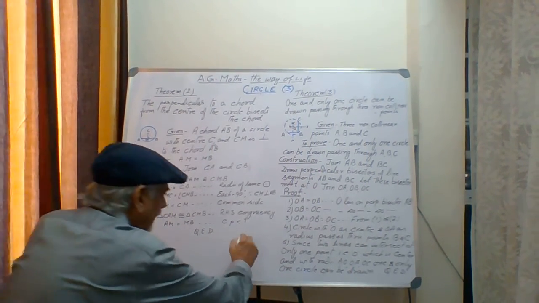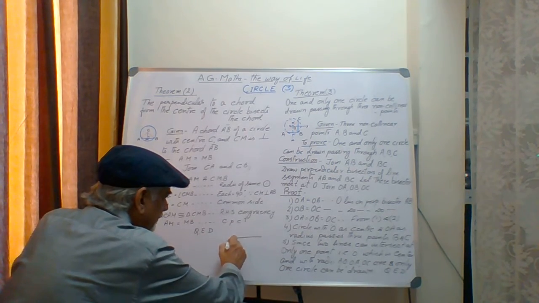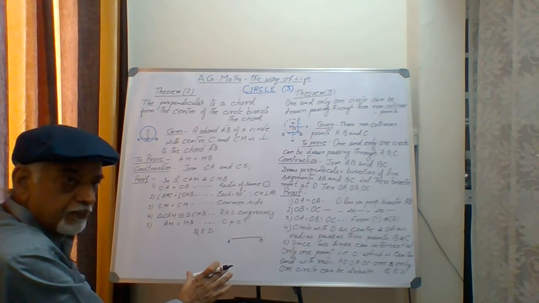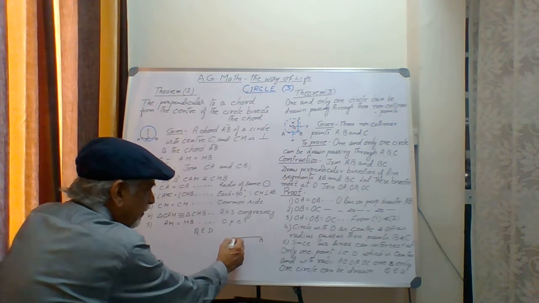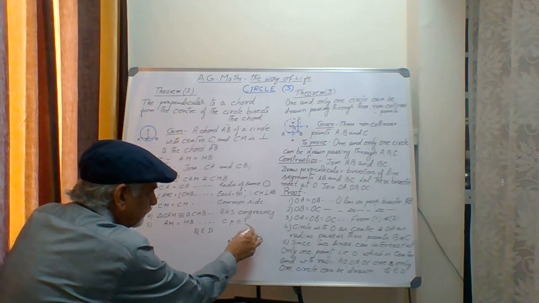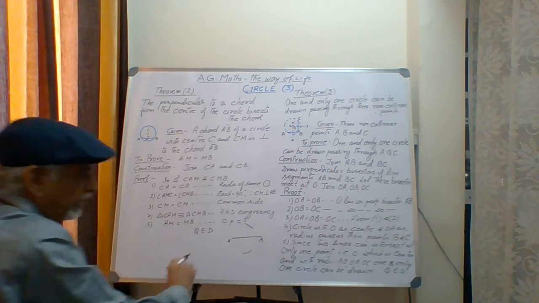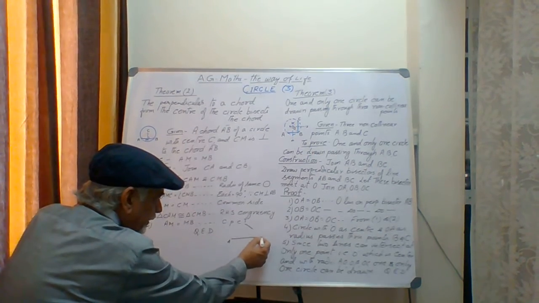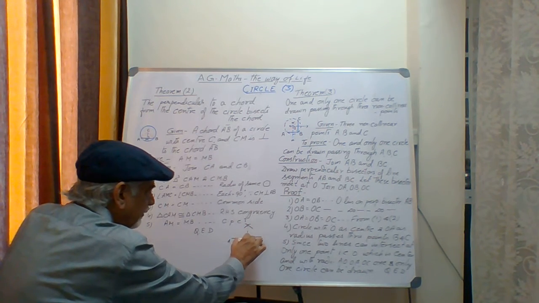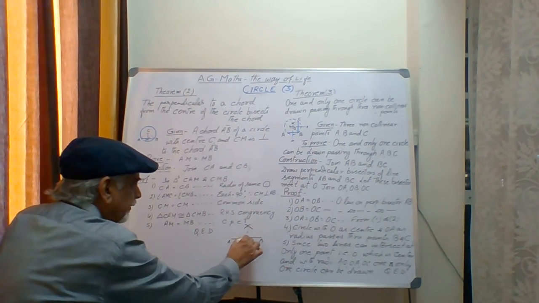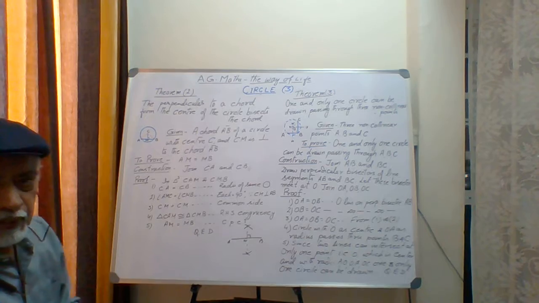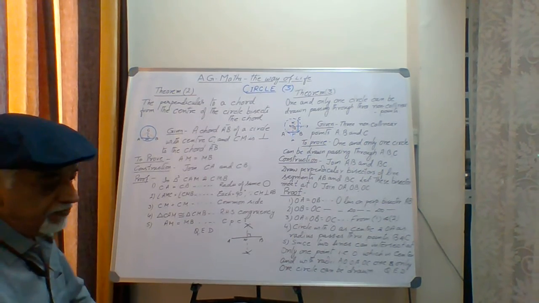If we have a line like this, and these are the two ends A and B, then take a measurement in your compass with a pencil mounted on it more than half the length of this, and put the compass pointer here, and with the pencil you draw the arc here above the line and below the line. With the same distance, put the pointer here and draw another arc here and another arc here. Then when you join these 2 points of intersection, what will happen? This will be a perpendicular bisector. So M is the point where you get a perpendicularly bisected line. That is what we have done.